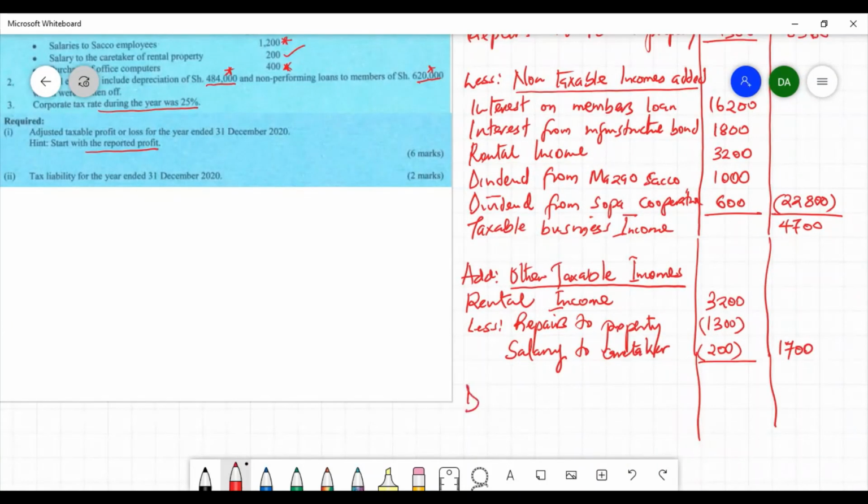We also need to add dividends from CPA Cooperative Limited. Dividend from CPA Cooperative Limited. The amount is 600.